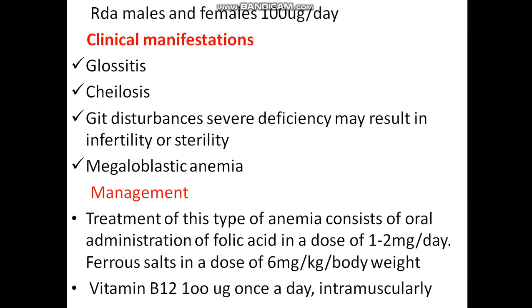Then ferrous salts in a dose of 6 mg per kg body weight. Then vitamin B12 100 microgram once a day intramuscularly.